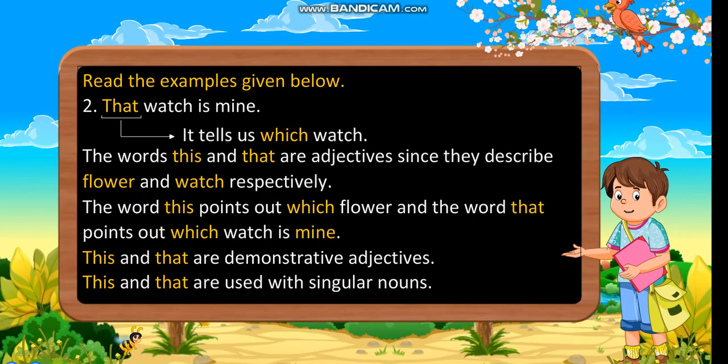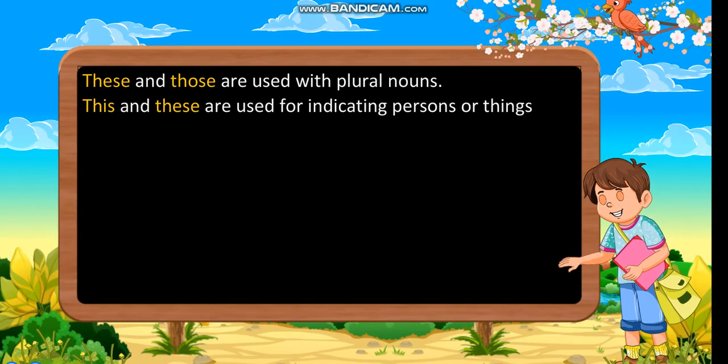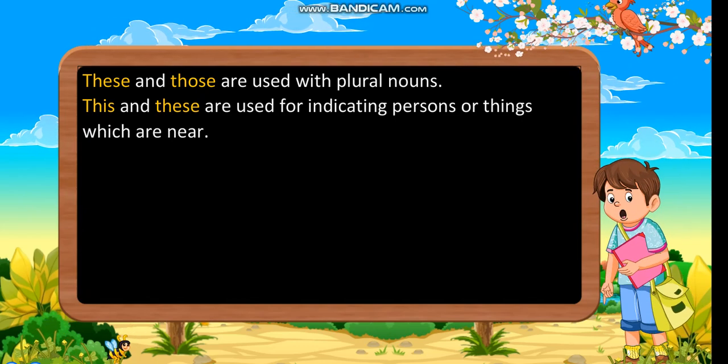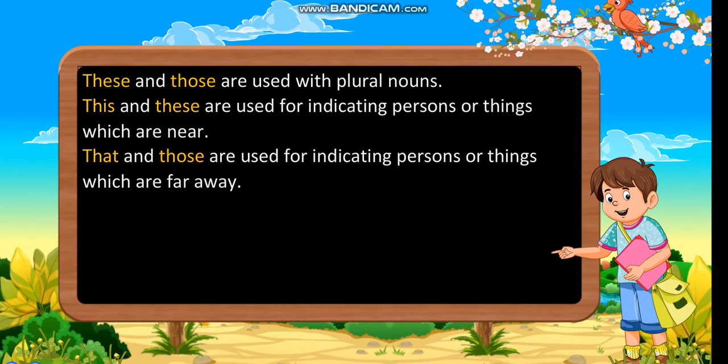This and that are used with singular nouns. These and those are used with plural nouns. This and these are used for indicating persons or things which are near. That and those are used for indicating persons or things which are far away.